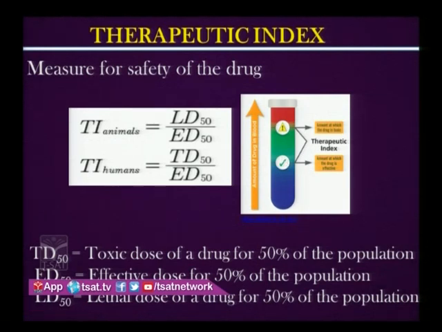So for whatever drug, if it has a high therapeutic index, it will have good safety. It means even if you take a little more dosage, it will not show the toxic effect. That's what we define with therapeutic index. The therapeutic index is nothing but the ratio of the toxic dosage to the effective dosage of a drug for 50% of the population.